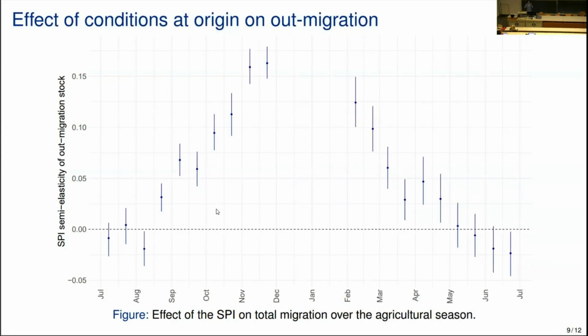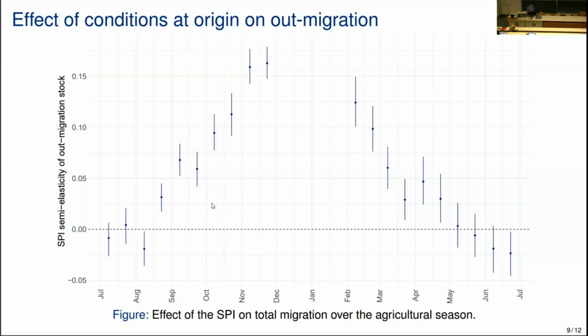So this is the first set of results where we investigate the impact of the conditions at origin locations on the response in terms of temporary migration. So this graph tells you that over an agricultural year, if you have more precipitation, you will have more migration between the months of September and November, which is basically the harvest season. And this kind of effect persists for the rest of the year and until the next rainy season. So we have a positive linkage between precipitation and migration choices. And then the other way around, if we consider drought conditions, there's going to be less migration during the harvest season and during the hot season, which is from February to May.